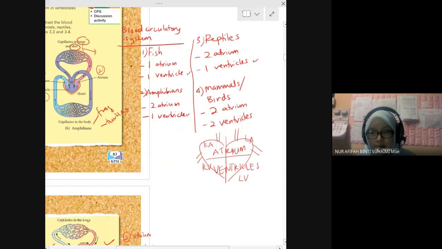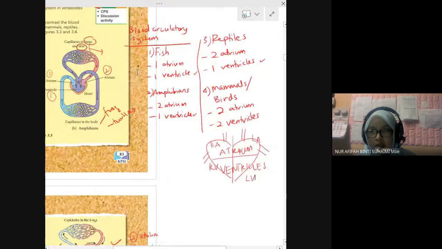Okay, can you differentiate the blood circulatory systems in four different groups of animals? Fish, amphibians, reptiles, mammals. Only fish have more difference, only one.